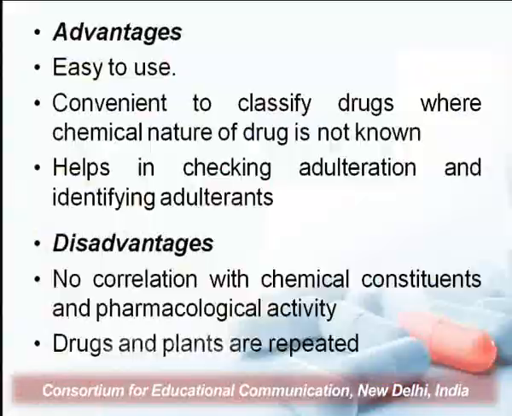And the second advantage is it's convenient to classify the drugs. We have already discussed that if you are using a bark drug, you can easily categorize that particular drug under bark sections, and it also helps in checking the adulteration and identifying the adulterants. Now when you have categorized a drug on the basis of the plant part that is being used, you can easily identify the adulterants.